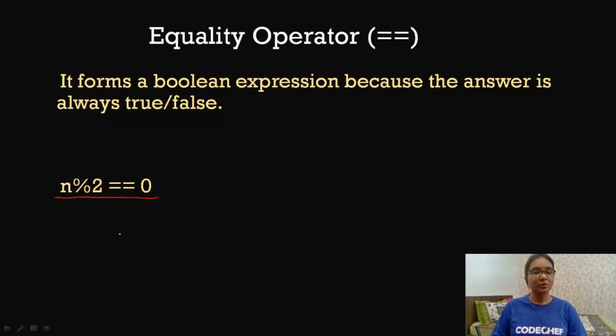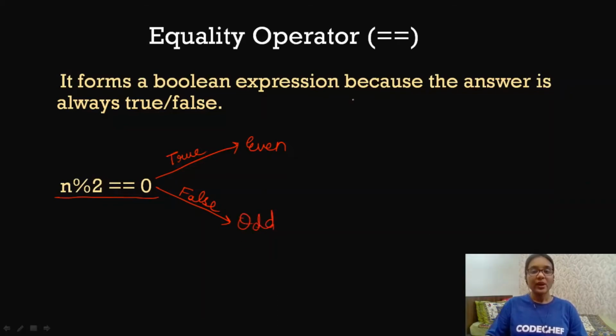So there can just be two possibilities: either n modulus 2 will be equal to 0, which means it will be an even number, or it will not be an even number. In that case, n modulus 2 will not be equal to 0. So you see that there are just two possible values. The first is that this comparison will result in true, so it will be an even number. The second is that this comparison will result in false, which means it will not be an even number, and if it is not an even number, then it will be an odd number.